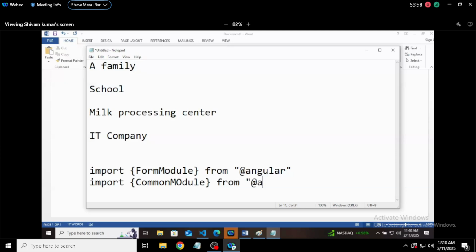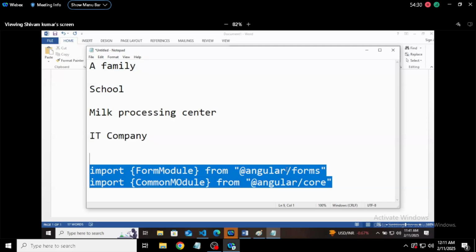If everything is managed with this one simple Angular package, isn't it confusing? Everything is managed by Angular. That's not a good thing, right? You should manage things in an organized way. So forms module you should import from forms, this you should import from core modules. A lot of other modules are there.